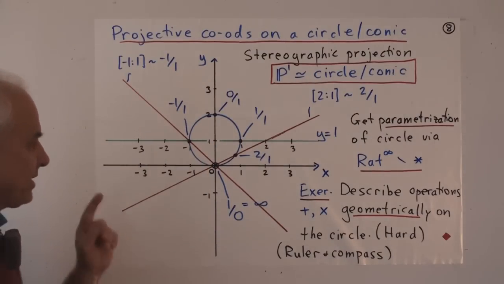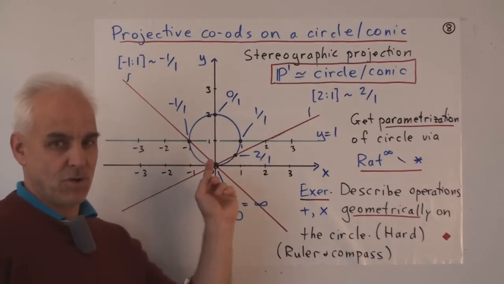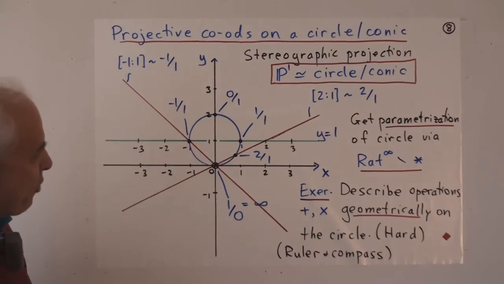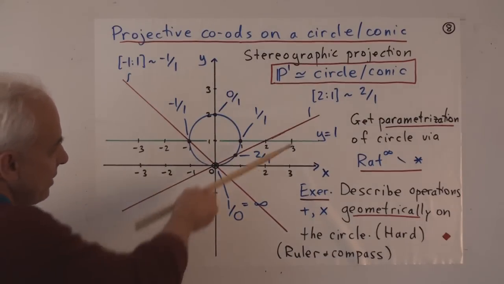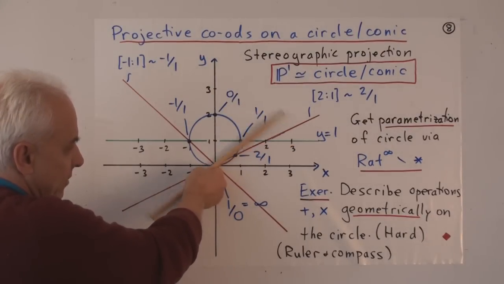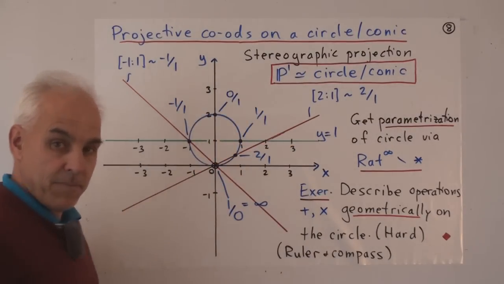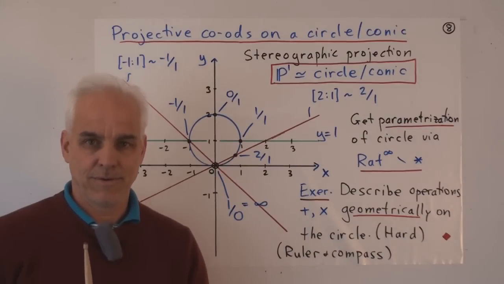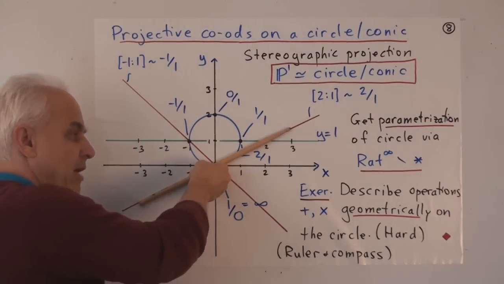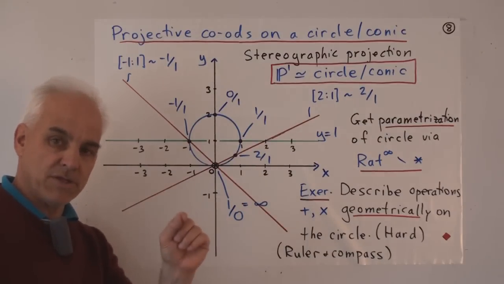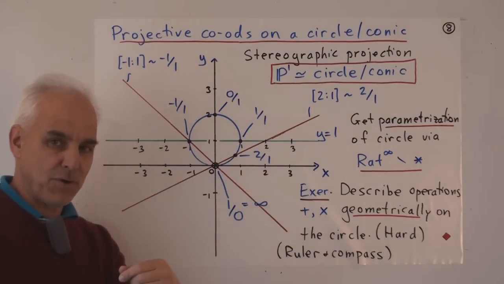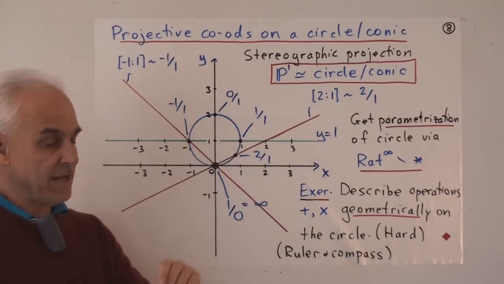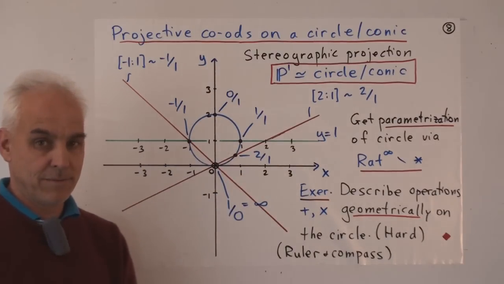In fact, the story is the same no matter what conic we choose, as long as it goes through the origin. The point is that when we've done that, then the projective line of lines through the origin corresponds exactly to points on this circle. So to every line through the origin, there's a unique point on the circle. And to every point on the circle, there's a unique line through the origin. And this is without any exception. That's including the horizontal line.